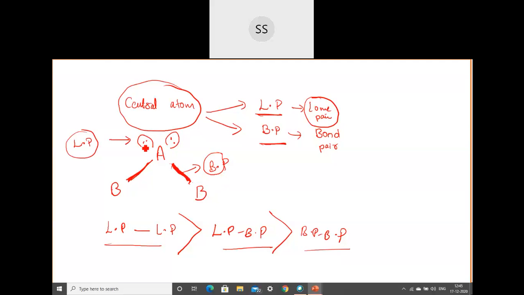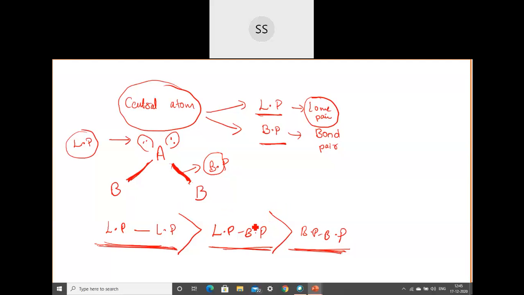Whereas lone pairs of electrons are left free. So the repulsion will be more from the lone pair, then lone pair and bond pair, and then bond pair and bond pair. These will be experiencing very less repulsion. If two bond pairs are there, we don't have much problem. The geometry will be as it is. It will not change. But if there are two lone pairs of electron, then due to that lone pair repulsion, the geometrical shape can change.